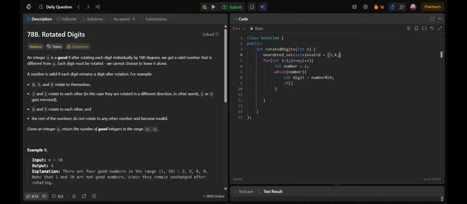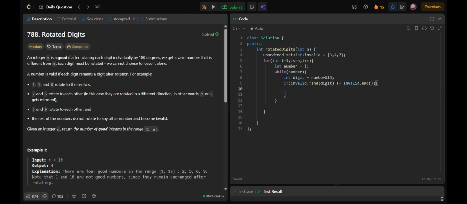So 3, 4, 7. Okay, so if invalid.find(digit) is not equal to invalid.end(), this means we found that particular digit within the invalid set. This means that this number is not valid, because the presence of any invalid digit will not give me an answer, right?